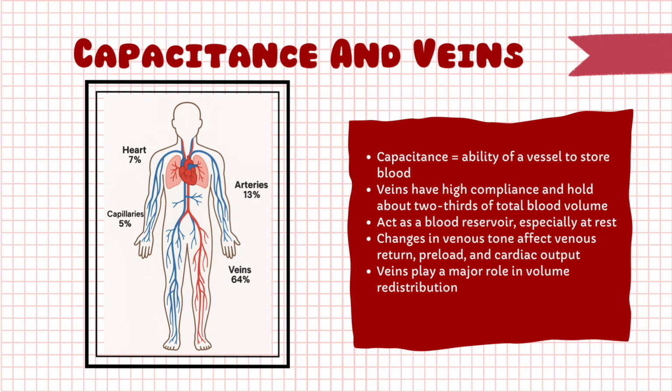Because of this, changes in venous tone can significantly affect how much blood returns to the heart. This directly influences preload and, ultimately, cardiac output. In short, veins store blood and help regulate volume distribution.